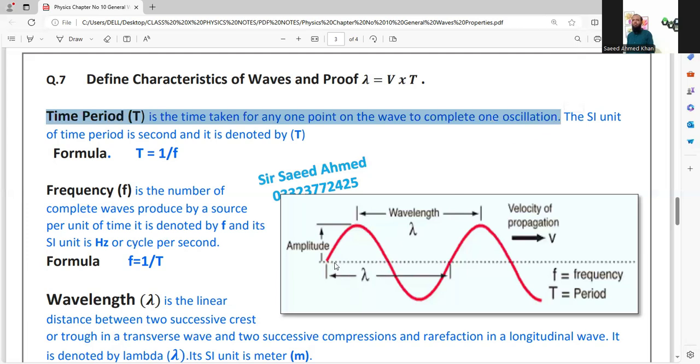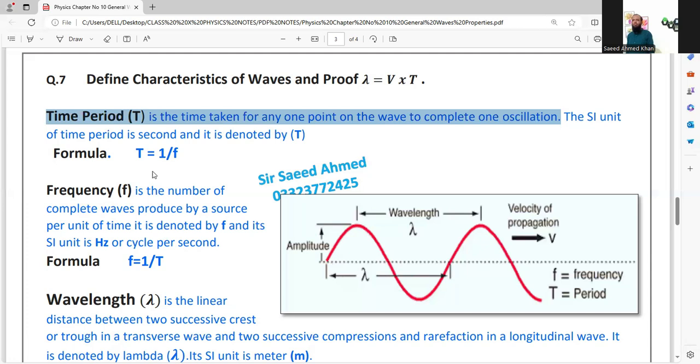One oscillation is completed from this starting point, where you can see the cursor, to this end. When the wave comes from this point to this point, that time we note is called time period. Its SI unit is second, but it is denoted by capital T.